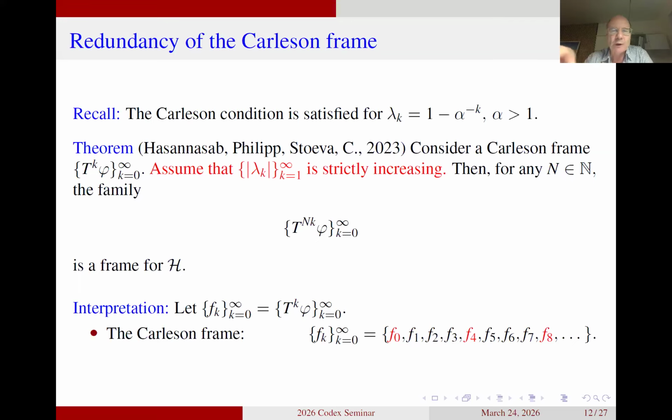is, if you write it down in standard notation, you just call the frame elements f0, f1, f2, f3, and so on. Then you can see what we are doing for N equal to 4 is that we are selecting each fourth element. We are selecting f0, we are selecting f4, we are selecting f8, and so on. That means what the theorem here is doing for us is to say we are looking at a particular frame having the property that if we pick each Nth element, then that will form a frame by itself. And this is actually a very particular property for a frame.